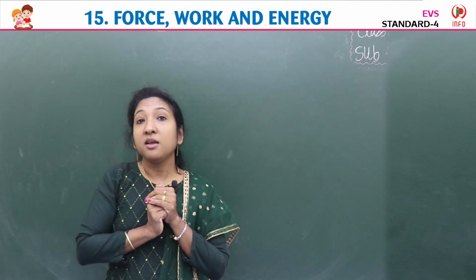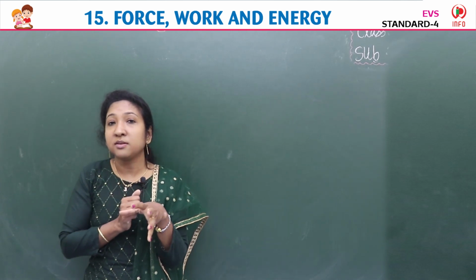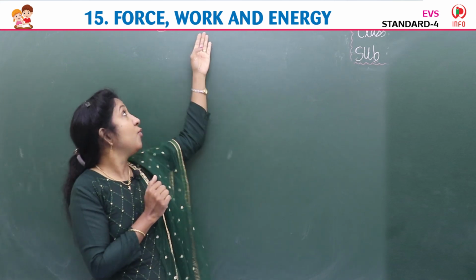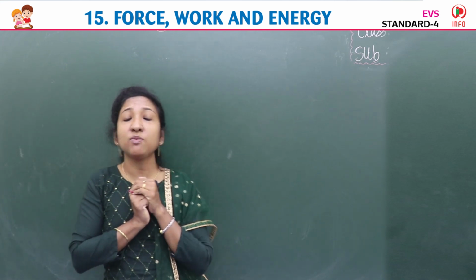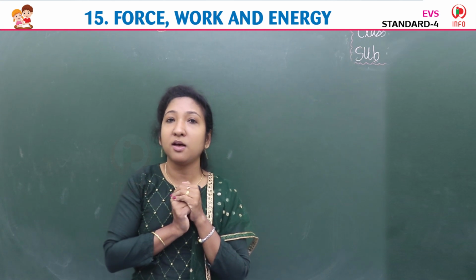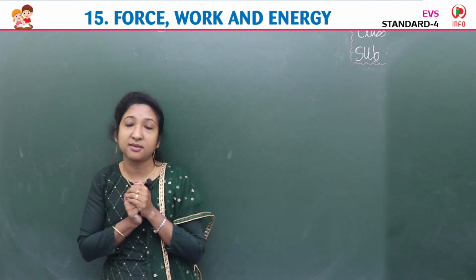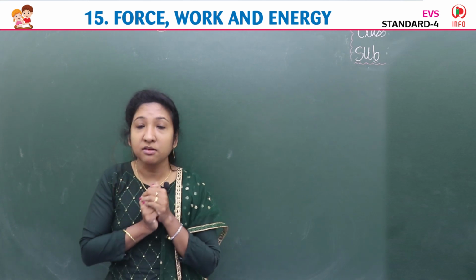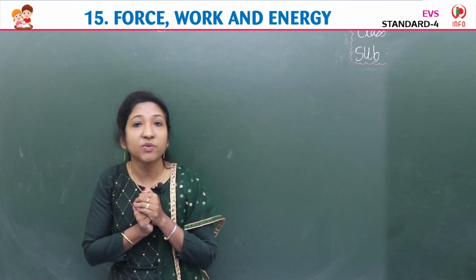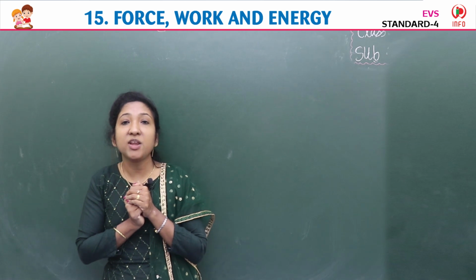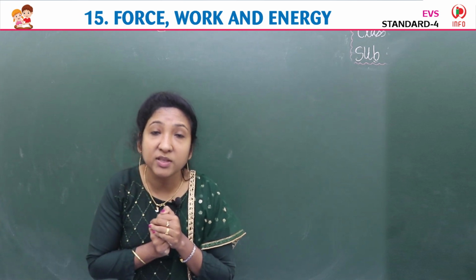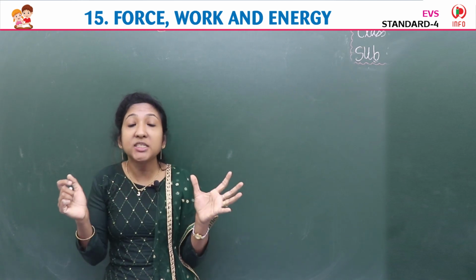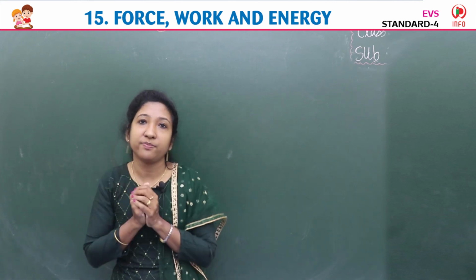Then, when we apply force and some object moves through a distance, it is nothing but work. Work is done when we apply a force to move an object through a distance. To do work, we need energy. Nothing in this world can work without energy. Every object in this universe, and all living beings, need energy to work. So energy is the ability or capacity to do work.